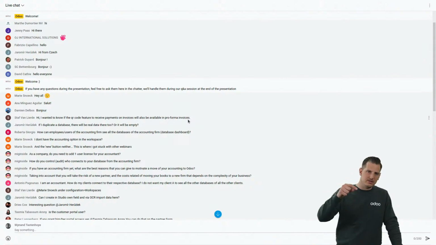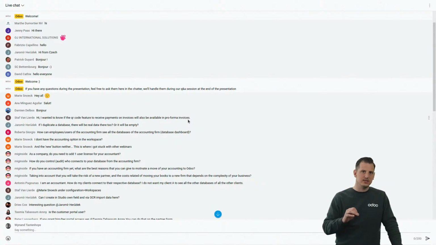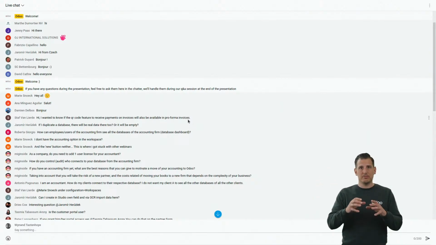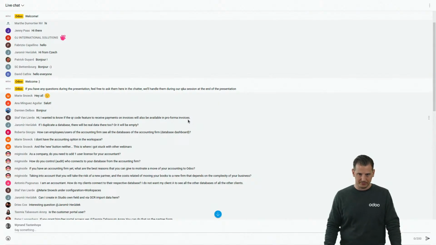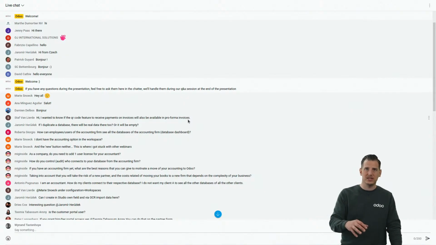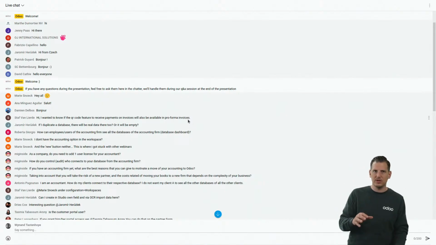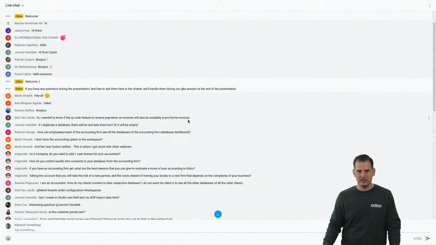Also, maybe to add, it's important that the configuration is correctly set up. First of all, it's a feature that you need to activate in the configuration. But on the other hand, you also need to make sure that on the bank journal that you use, you have a correct IBAN account set, a correct BIC set, and also on the invoice itself, on the supplier that you want to pay. The same configuration must be set, otherwise the QR code will not be created, because it's a SEPA QR code, I think, or for Switzerland it's another type. But anyway, we need all the information, of course, to make the payment. So first of all, you need to check if the setup is available.